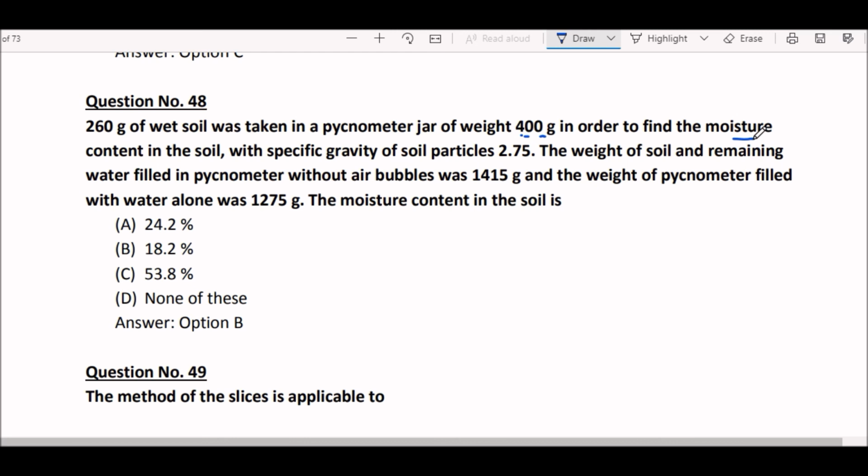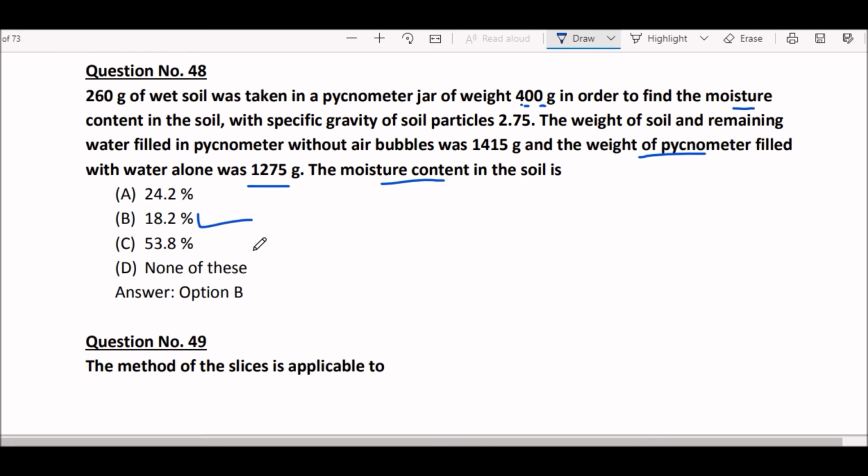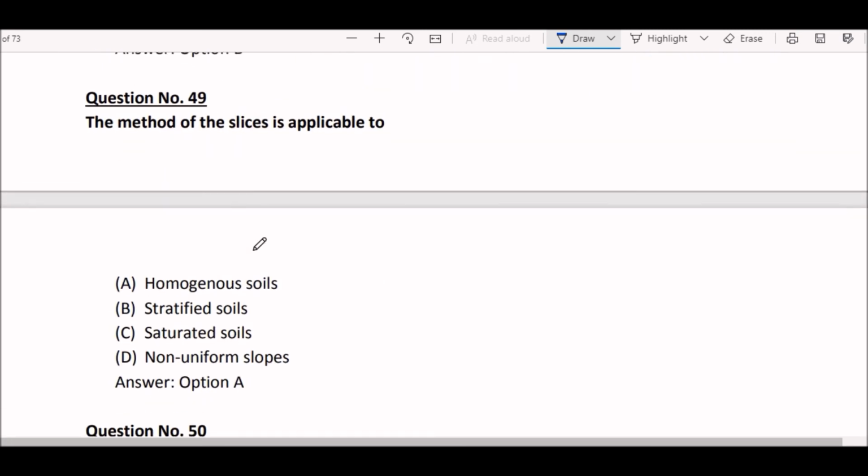The weight of soil and remaining water filled in pyknometer without air bubbles was 1415 gram and the weight of pyknometer filled with water alone was 1275 gram. The moisture contained in the soil is option B, 18.2%. Okay. Next question. The method of the slices is applicable to option A, homogeneous soils.